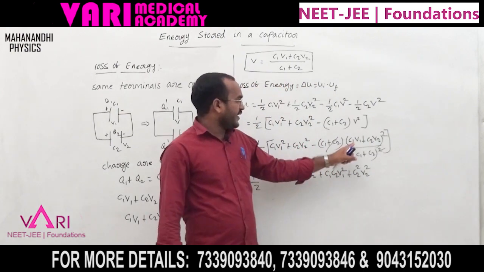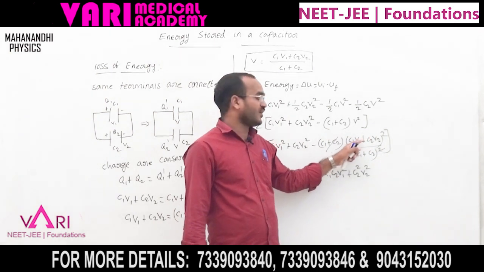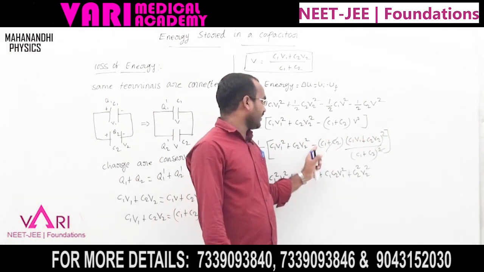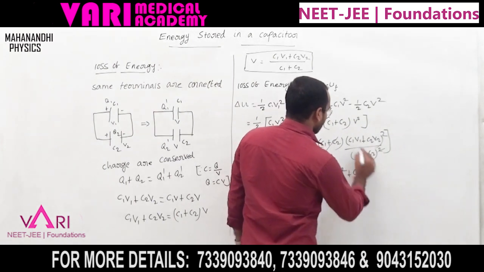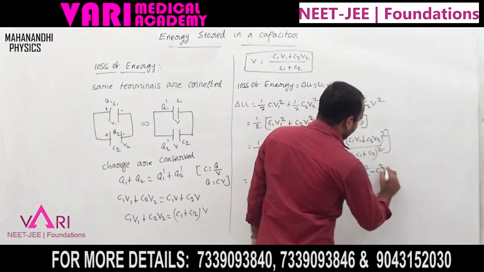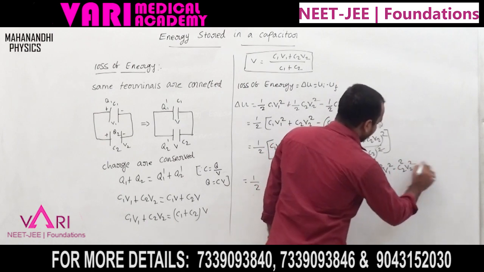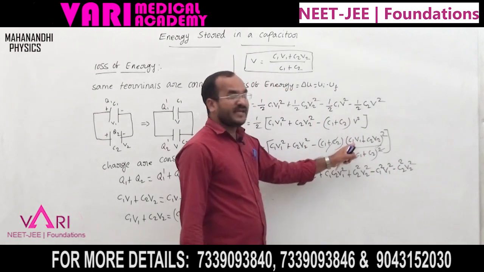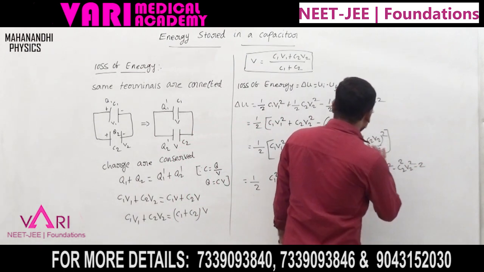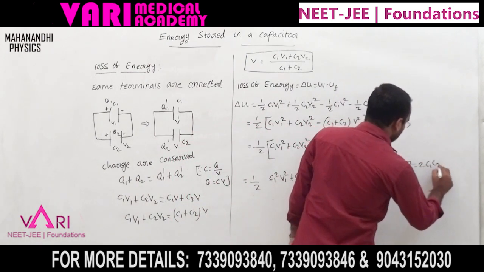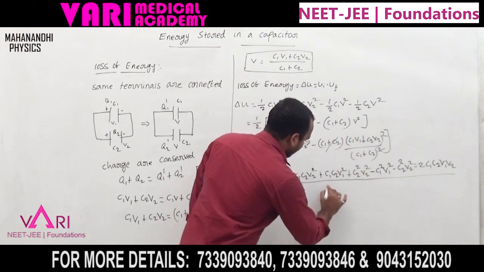Here the remaining part is (A plus B) whole square. After expanding, the terms are plus, but here a minus is applied: minus of C1 square V1 square, minus of C2 square V2 square. Next, 2AB means what? Minus 2 C1 C2 V1 V2 by C1 plus C2.